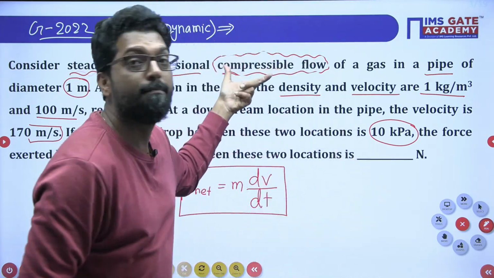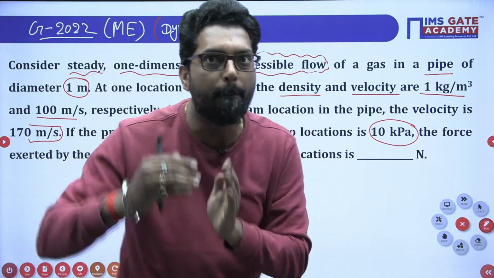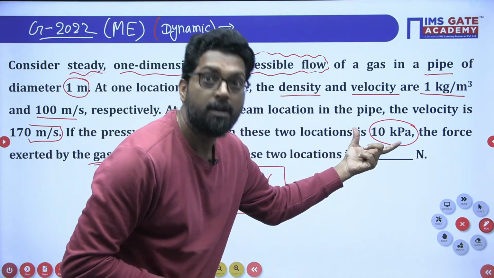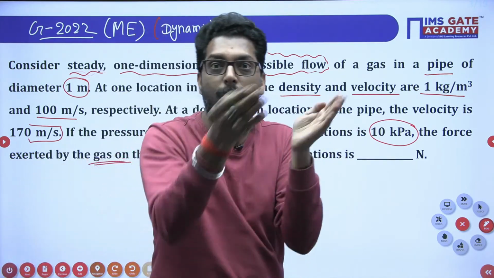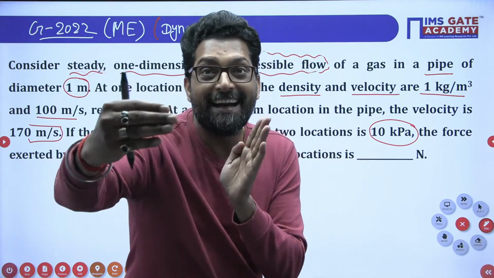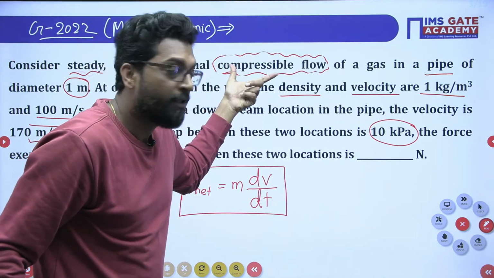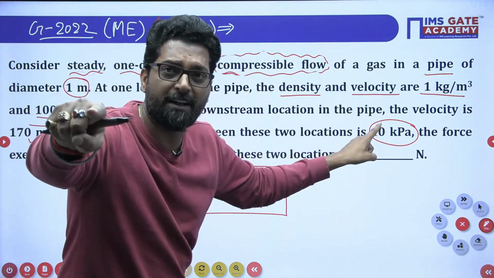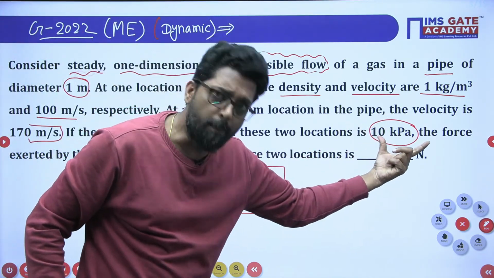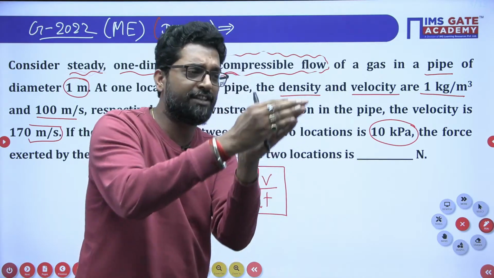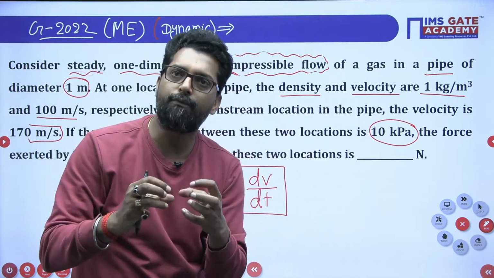Now, when there is a compressible fluid, that means the fluid may be compressed. So due to the pressure loss, the energy will be less at the exit as compared to the inlet. Due to this energy difference, the fluid has a change. This pressure drop occurs either for compressible or incompressible fluid. In both situations, the pressure will drop. When the fluid enters and finally exits, pressure must be lost.